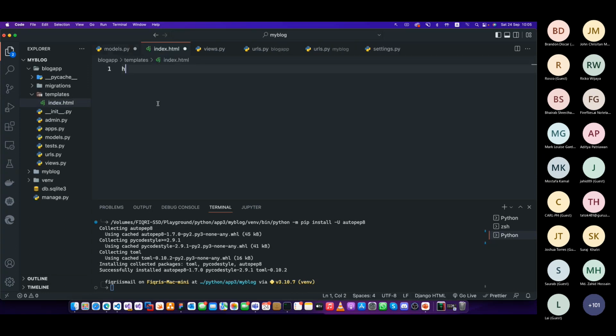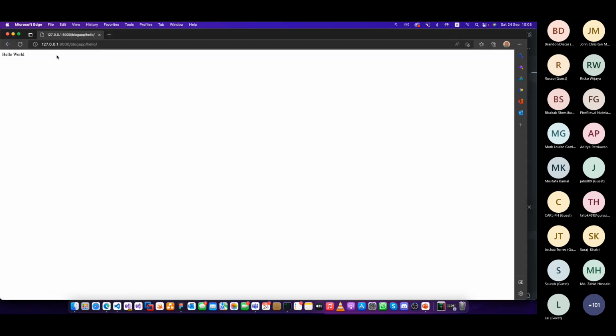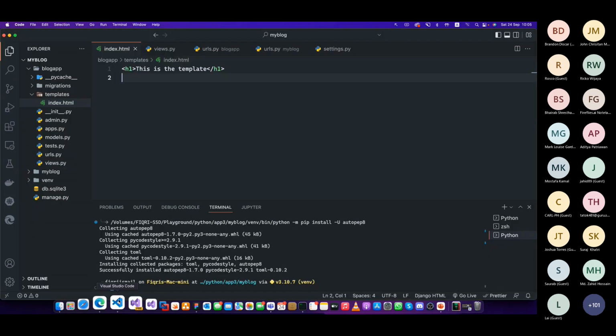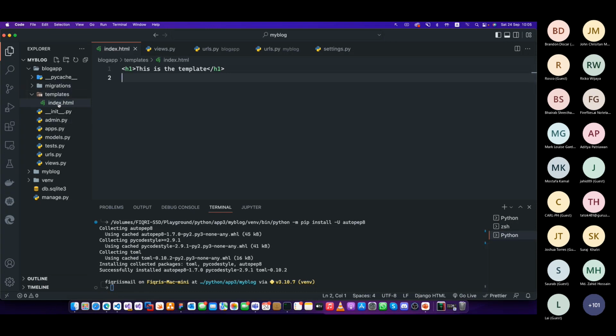So I'm going to add an h1 here and say, okay, this is the template h1. I'm going to save it. Now we have a working route. Let's save this one as well. We didn't create models yet. Now what I have to do is, if somebody calls this URL, I should not just directly display this message. It should be displaying a template, right? So I have this templates folder and this index. That's done. Now let's go back to the views.